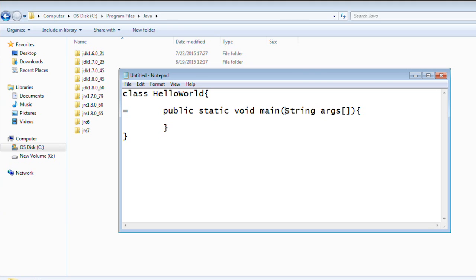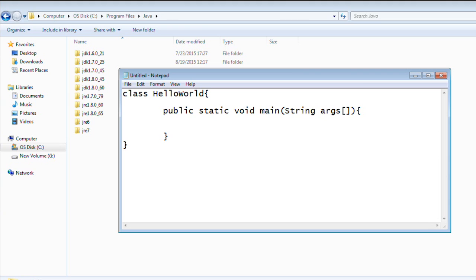And we have a parameter for this main, that is a String array parameter, the command line arguments. We'll talk about that, don't worry as of now. Just observe, we are writing public static void main. Main is a method, the starting point of your application, same like void main or int main in case of C++. Everything starts with this public static void main, and the syntax should be the same.